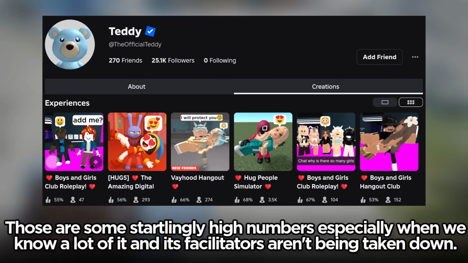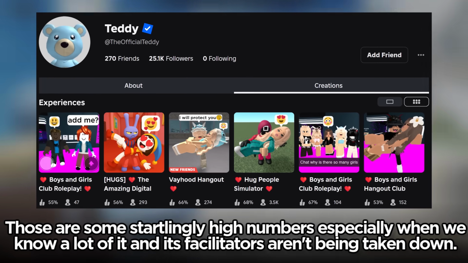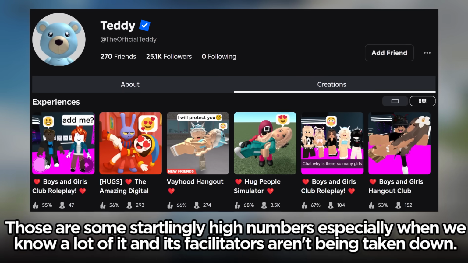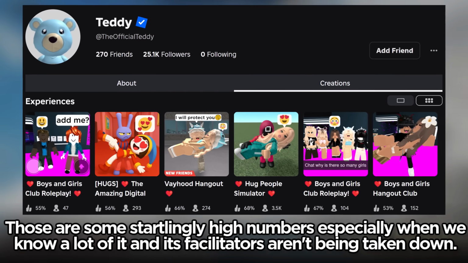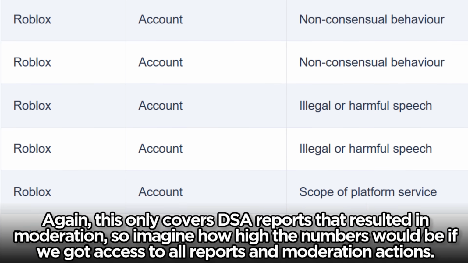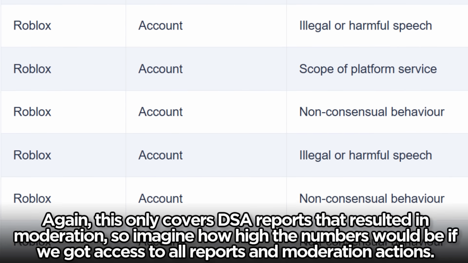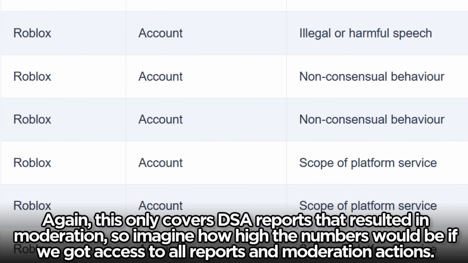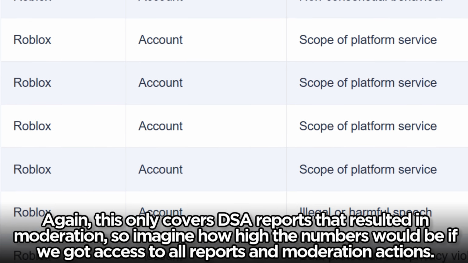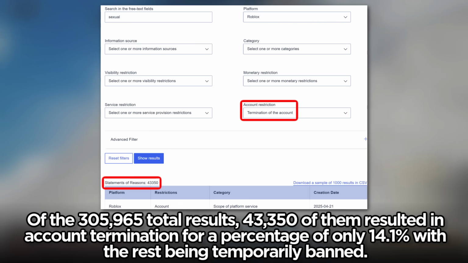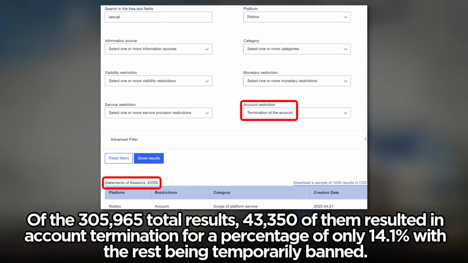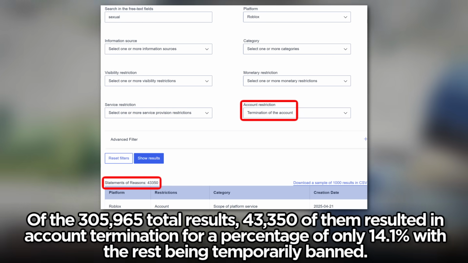Those are some startlingly high numbers, especially when we know a lot of it and its facilitators aren't being taken down. Again, this only covers DSA reports that resulted in moderation, so imagine how high the numbers would be if we got access to all reports and moderation actions. Of the 305,965 total results, 43,350 of them resulted in account termination for a percentage of only 14.1%, with the rest being temporarily banned.